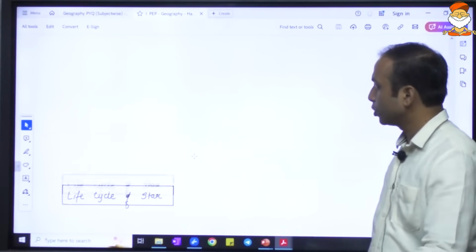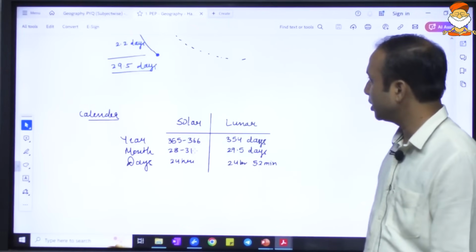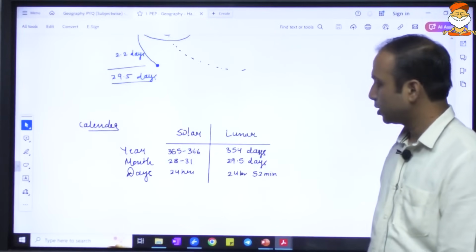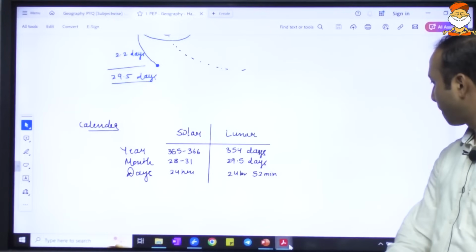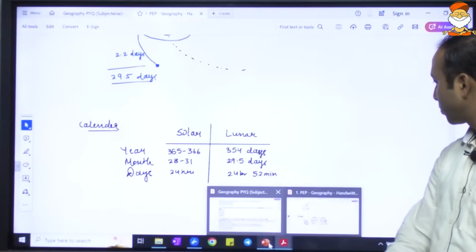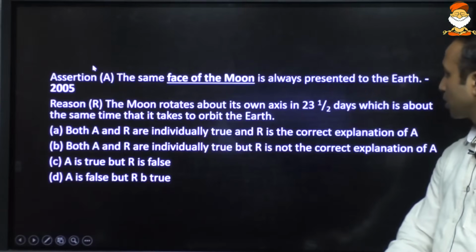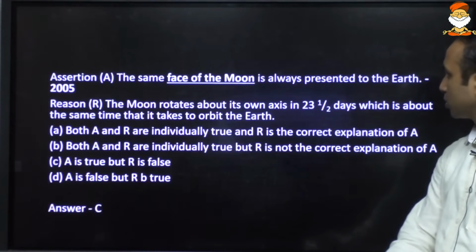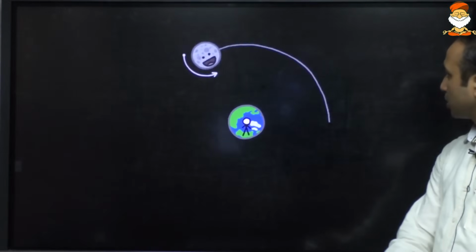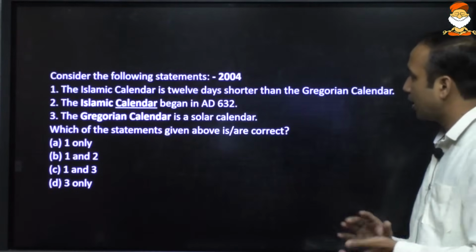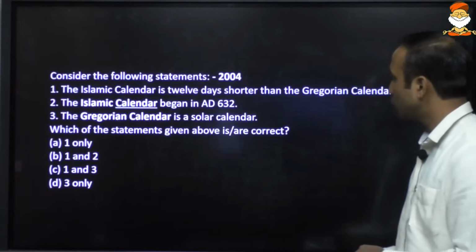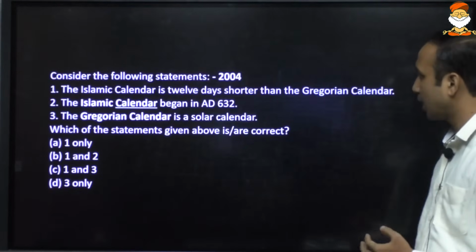Here, if we try to understand what type of question UPSC has asked with respect to the calendar, the question says the Islamic calendar is 12 days shorter than the Gregorian calendar.